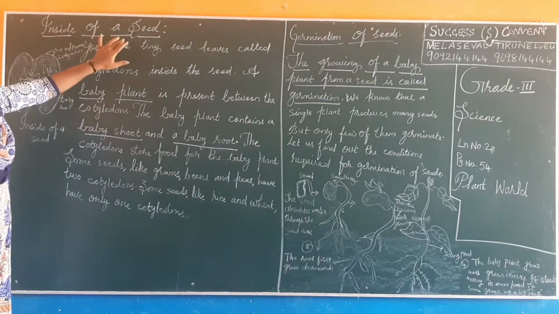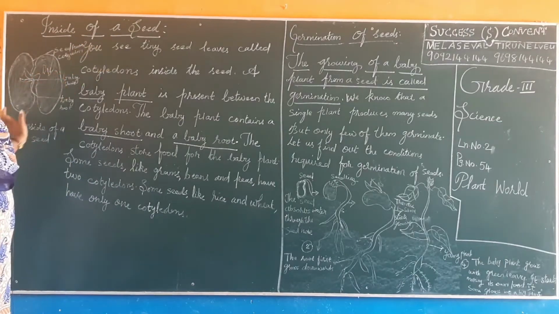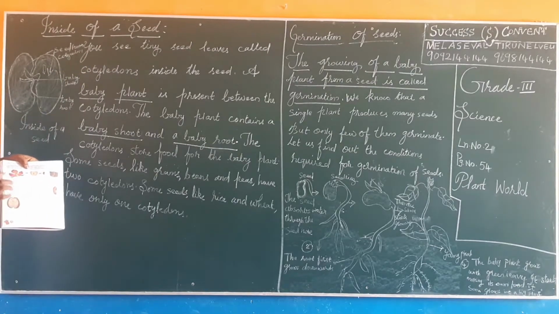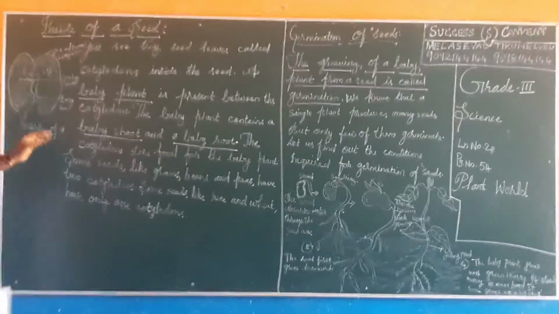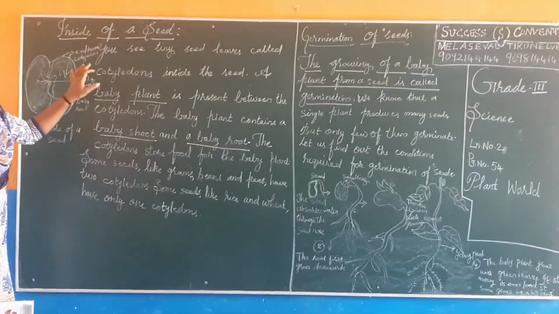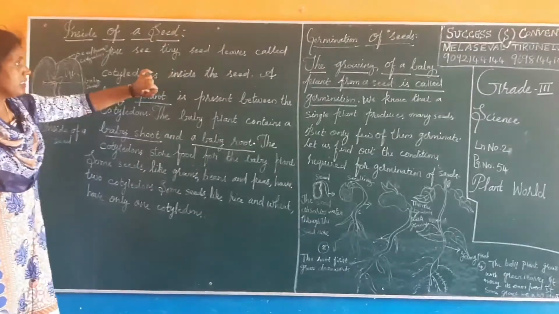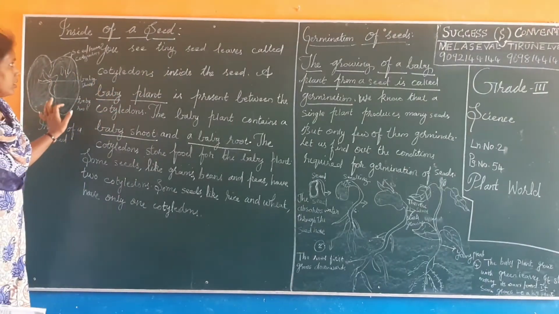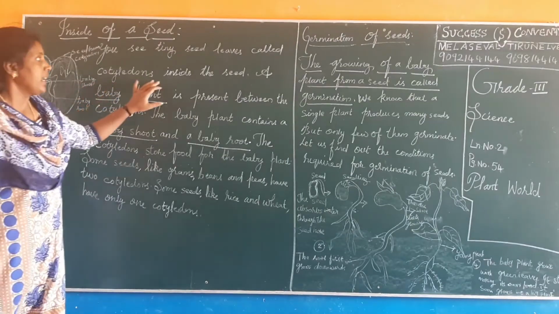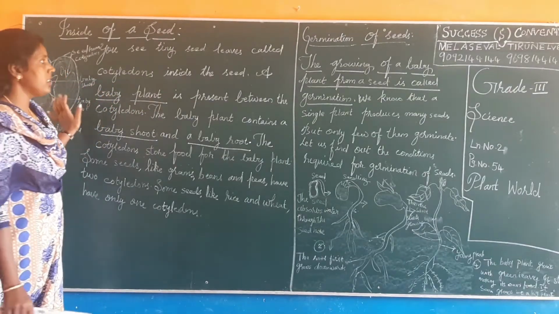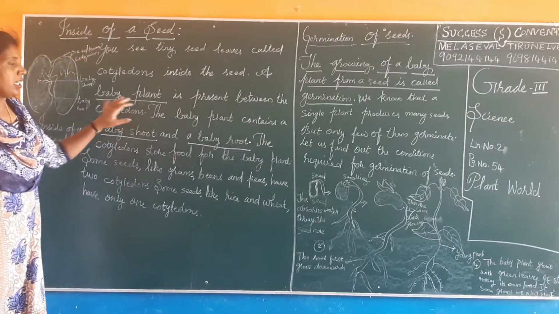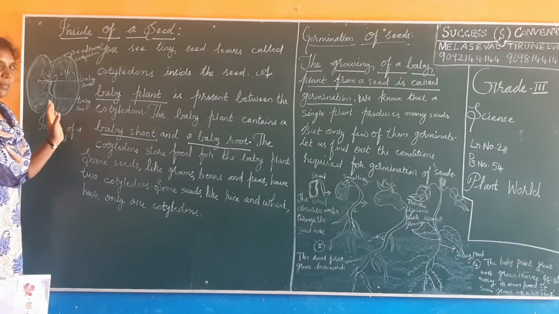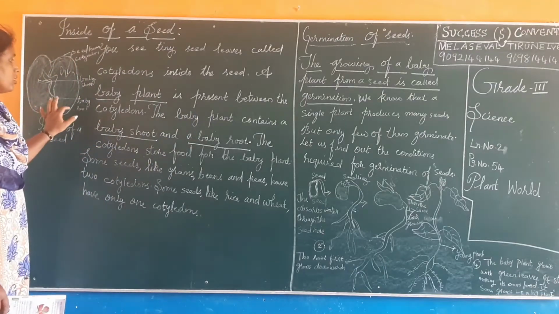Inside of a seed. So this is inside of a seed. You can see here, on page number 54, there is a picture of the inside of a seed. This is a seed and you see tiny seed leaves called cotyledons. Inside the seed, a baby plant is present between the cotyledons.